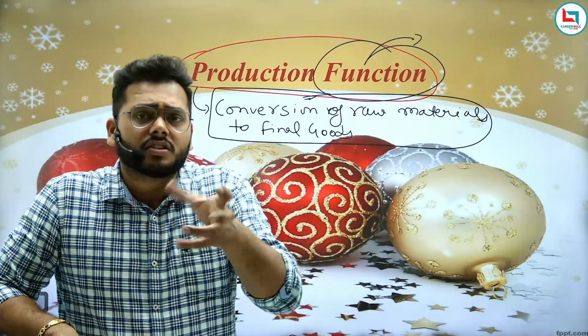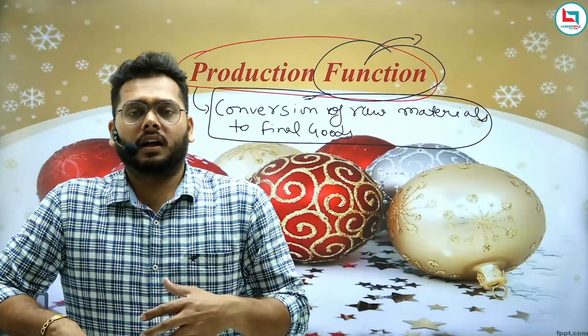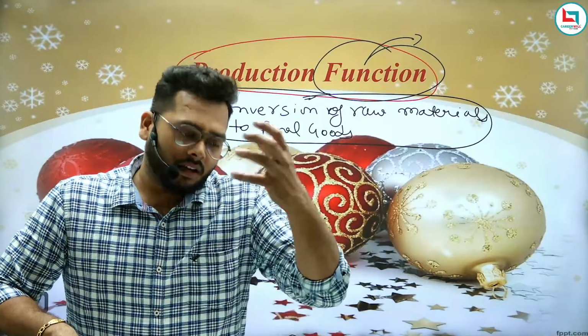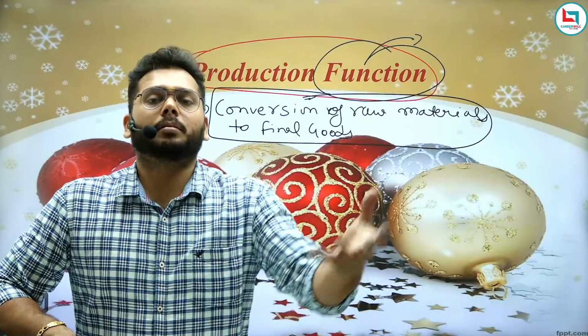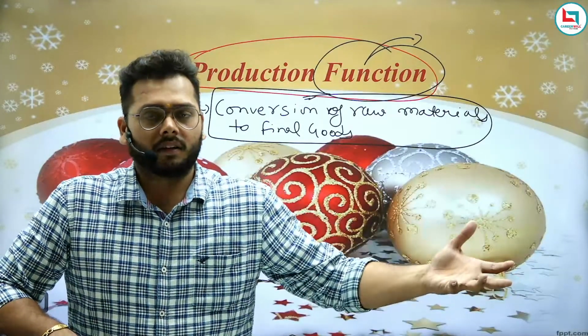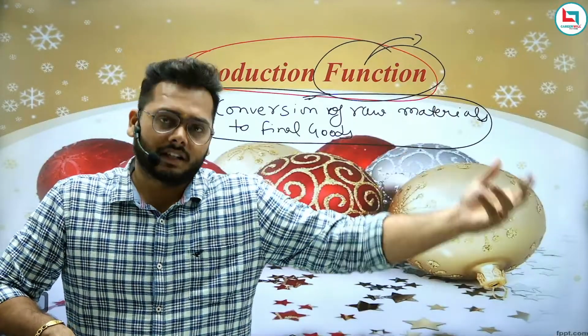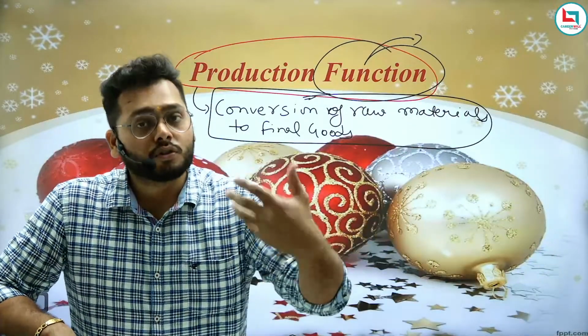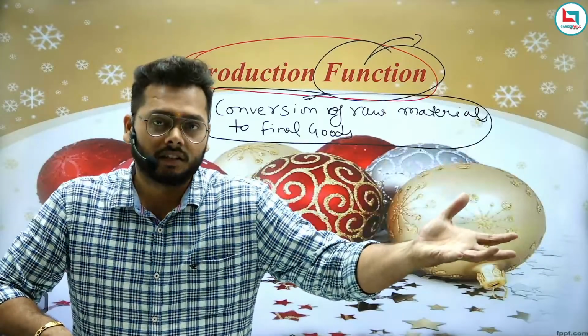So it is the relationship between whatever inputs you apply and the output you get. The more sugar you apply in making a sweet, the sweeter it will be. If you add less sugar, it will be less sweet. If you add more sugar, you will definitely have a sweeter sweet.